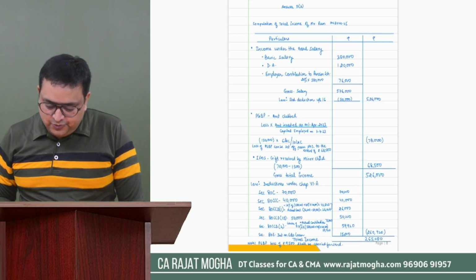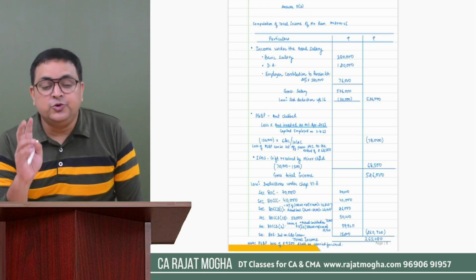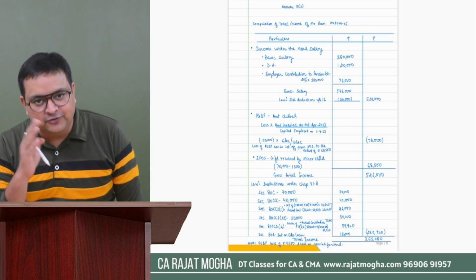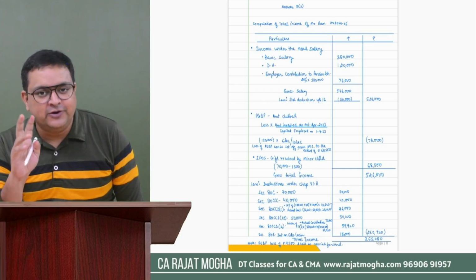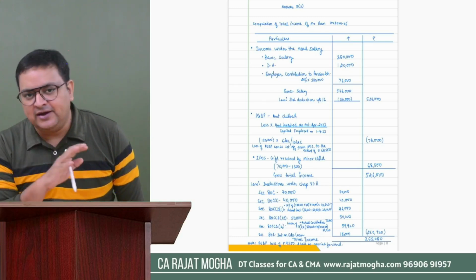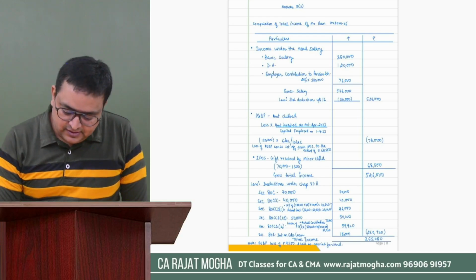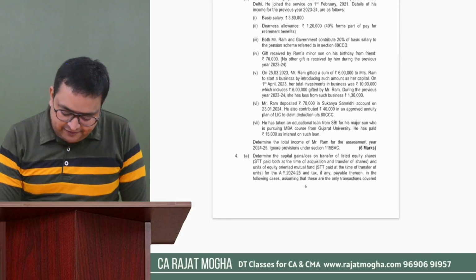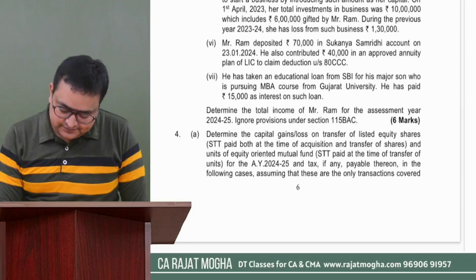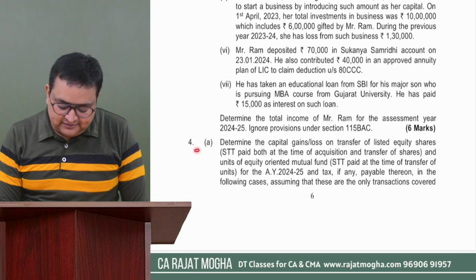Let's come to the next question. Although you have to do only 2 questions out of second, third and fourth, you have to do only 2 questions. But for the sake of practice, we are doing all 3. Let's come to question number 4. It says 4A.